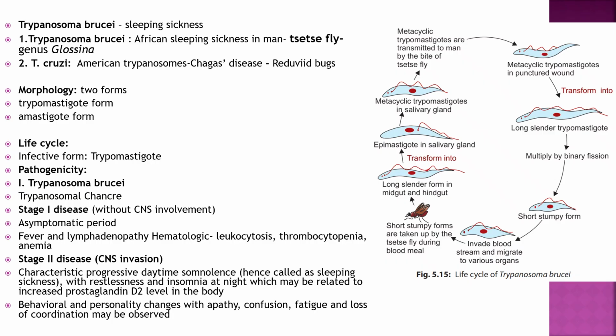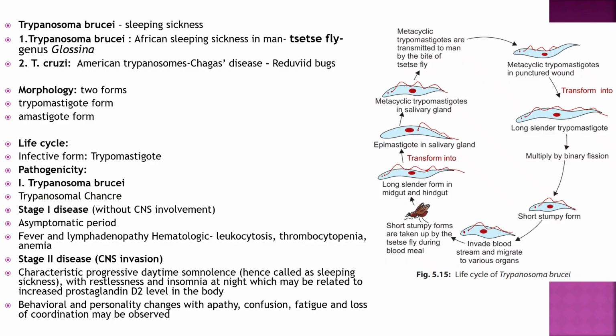Short stumpy forms are taken up by the tsetse fly during blood meal. Long slender form in midgut and hindgut of the tsetse fly. Then epimastigote in salivary gland, metacyclic trypomastigotes in salivary gland, and again by bite of tsetse fly they enter into the human.